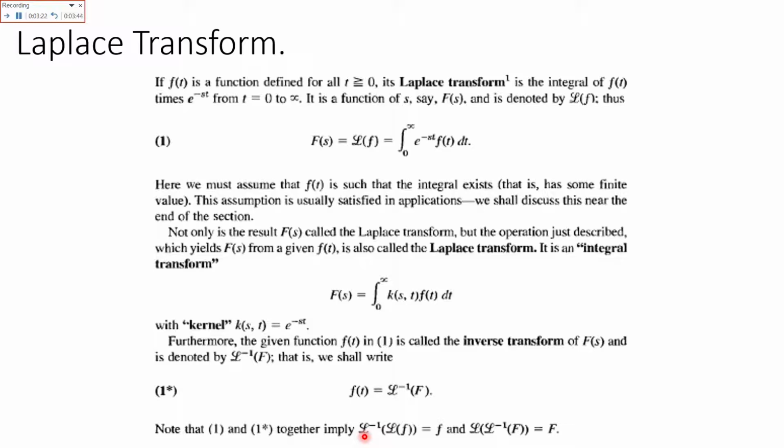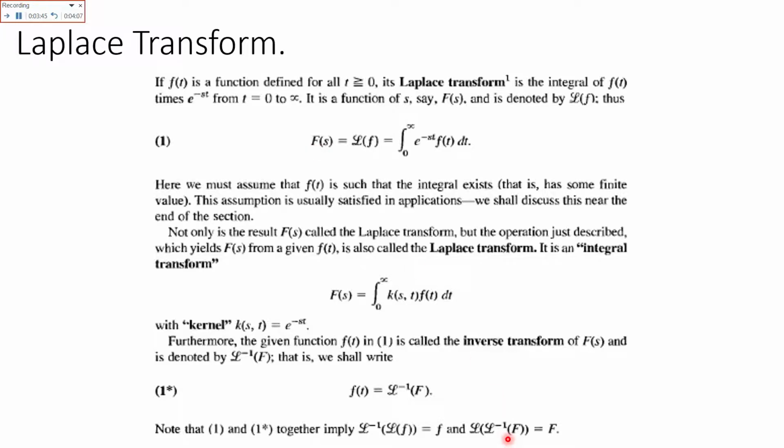And similarly, Laplace of Laplace inverse of F of s is equal to basically F of s. If you have F of s, then to find f of t you will take its inverse, because F of s was obtained initially by taking the Laplace.